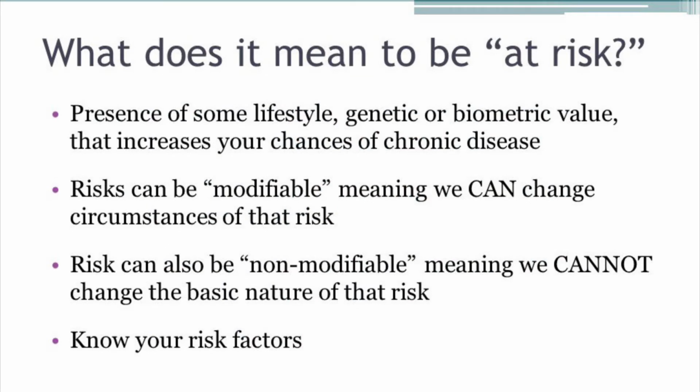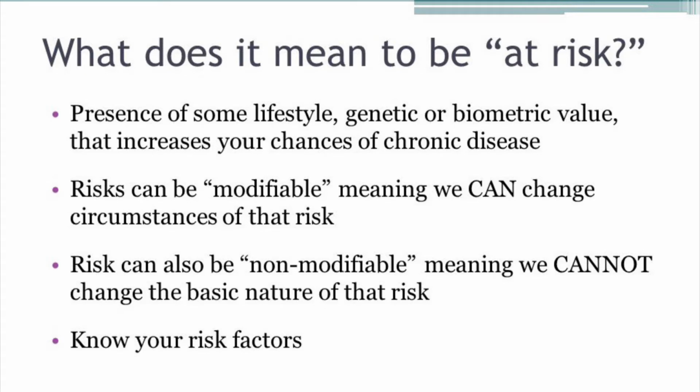So we defined chronic disease and looked at some key statistics of chronic disease. But what does it actually mean to be at risk for chronic disease? Being at risk means that you have a presence of some lifestyle, genetic, or biometric value that increases your chances of a chronic disease.